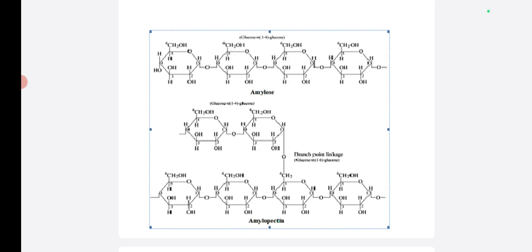A 1,4 glycosidic bond means the first carbon of one glucose molecule and the fourth carbon of another glucose molecule are joined together to form the alpha 1,4 linkage. As in the linear form of glucose, the sixth carbon of a glucose is linked to the first carbon of another glucose chain. In this way it forms the alpha 1,6 linkages. These are the branch points.